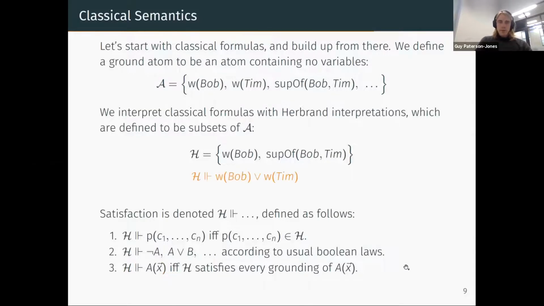So what do I mean by that? Well, I'll give two examples. For instance, H satisfies W(Bob) or W(Tim) here because one of the disjuncts is true: W(Bob) is inside the Herbrand interpretation. On the other hand, this Herbrand interpretation doesn't satisfy for all X, W(X), in other words, everything's a worker, because Tim's not a worker: W(Tim) is not inside the Herbrand interpretation. So, quite standard stuff so far.